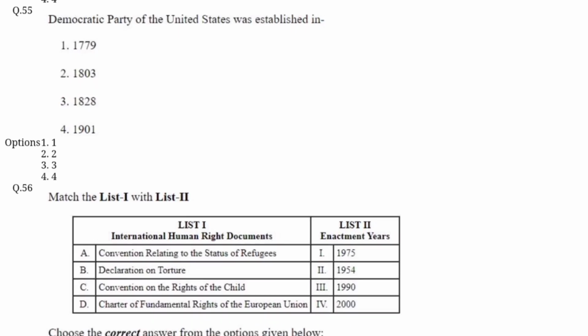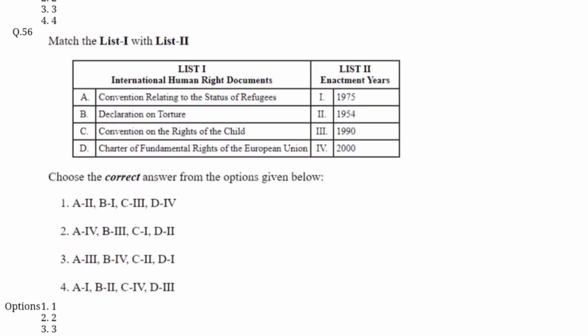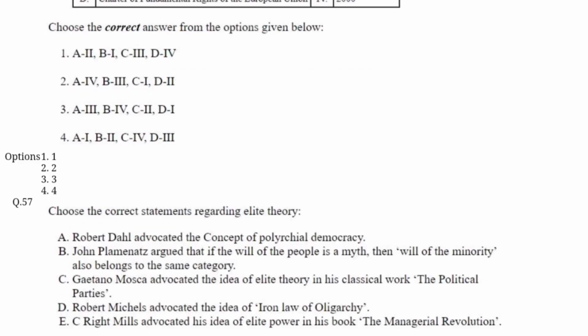Now question number 56. Match list 1 with list 2 and choose the correct option from the code given below. Option A is correct here. Convention relating to the status of refugees is in 1954. Declaration on torture is in 1975. Convention on the Rights of the Child is in 1990. And the Charter of Fundamental Rights of the European Union is in 2000.